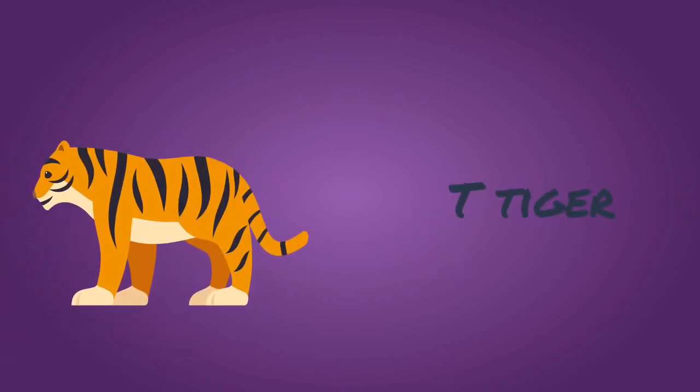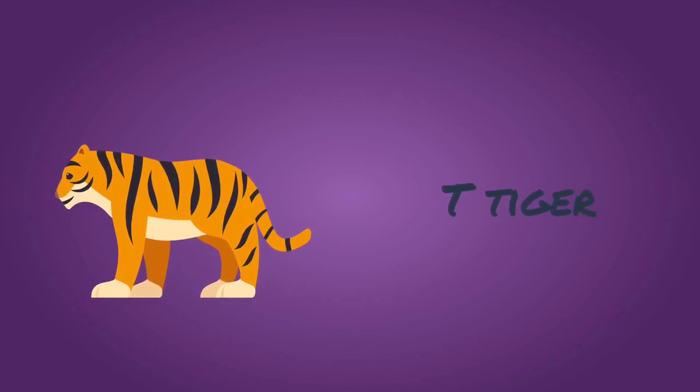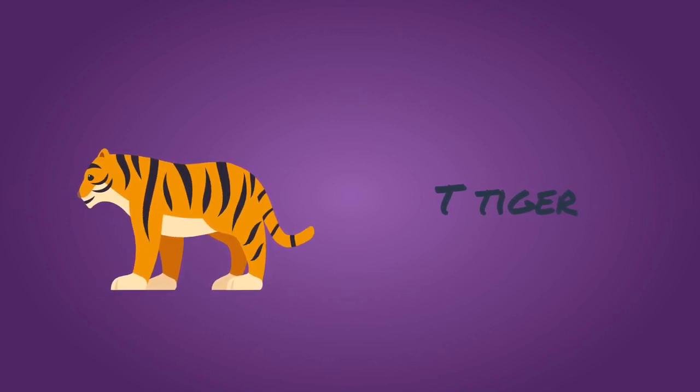The letter is T. The sound is ta. Example, tiger. The letter is T. The sound is ta. Example, tiger.